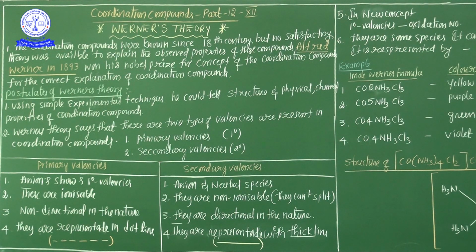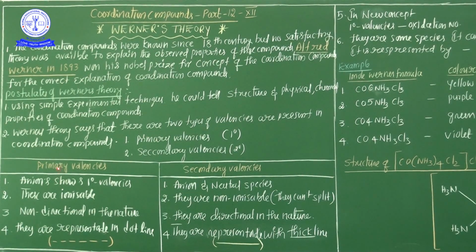That's the most important, Nana. Primary valency is ionizable but non-directional in nature. And secondary valency is non-ionizable but directional in nature. Only the secondary valency decides the shape and the structure of the coordination compounds.